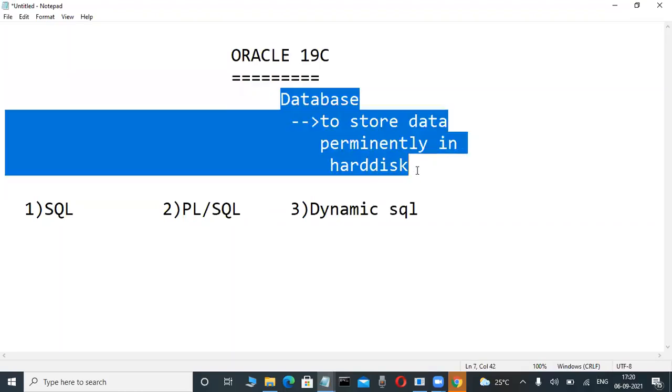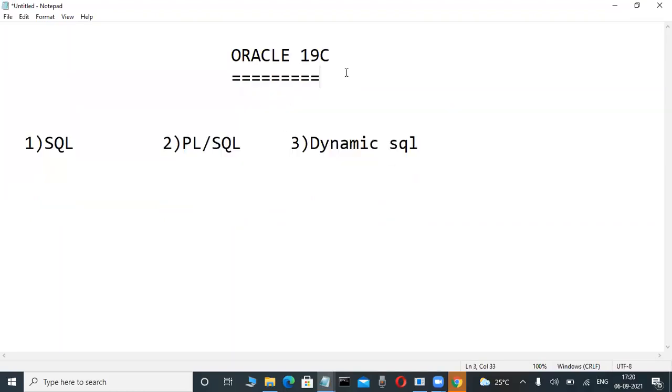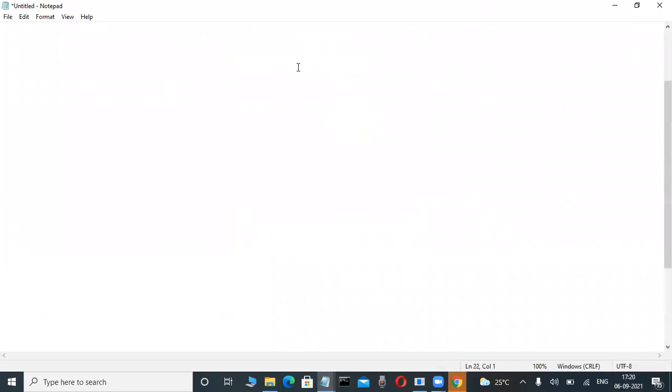That's why, newcomers, from today onwards, write down some theory, the idea and purpose. Every class notes also I'm giving. Write it. Oracle. Today onwards we are starting. Oracle is a